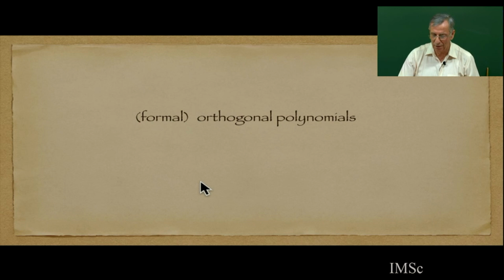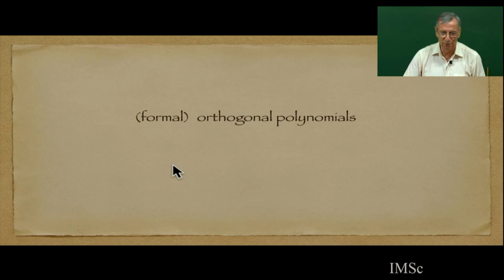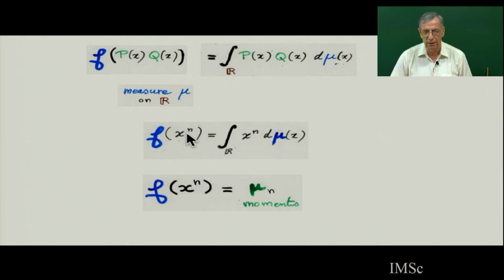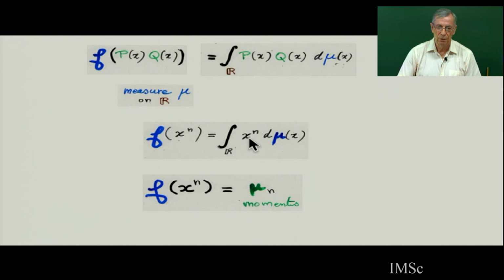So it's time now to define explicitly what we are going to mean in this class by formal orthogonal polynomial, because we will forget the measure, we'll forget the real number, we'll forget that the polynomials are on real or complex numbers. What is important for the orthogonality is what is called the moment. The moment is defined like this in analysis. So this gives you f of x^n. If you put x^n under the integral, this is well defined in analysis.